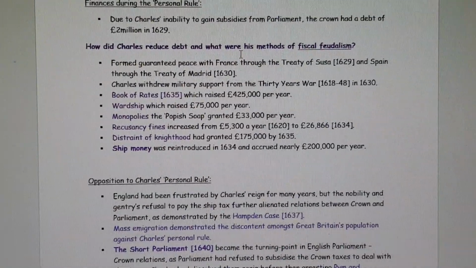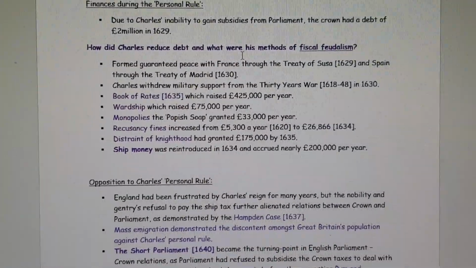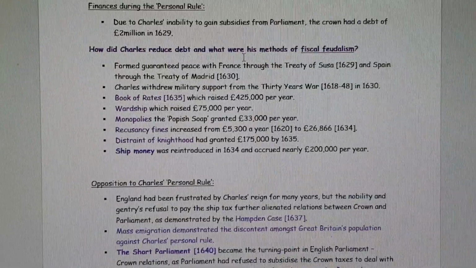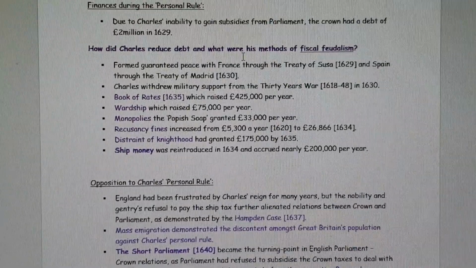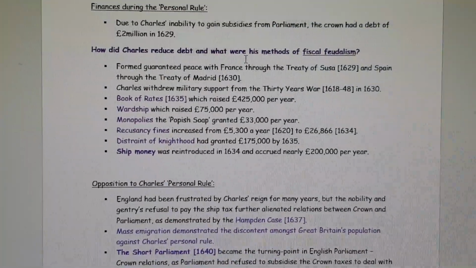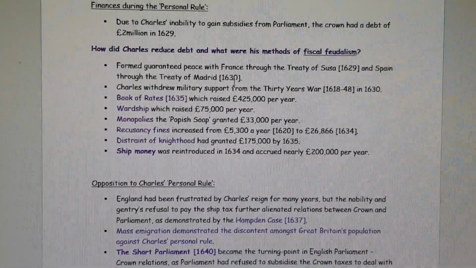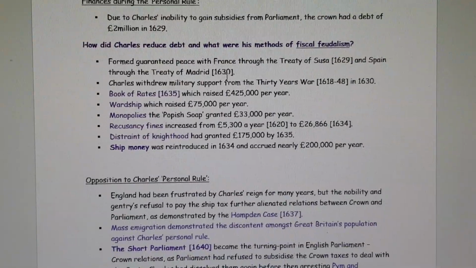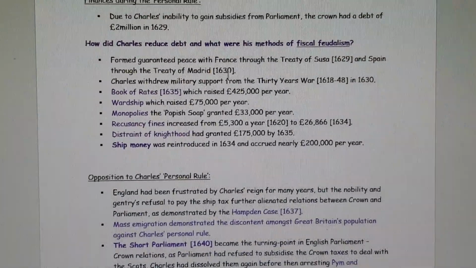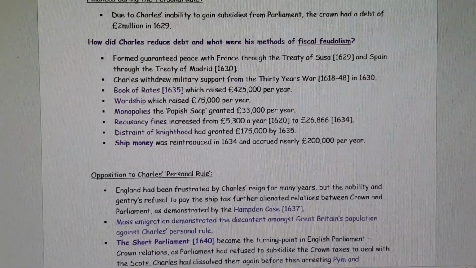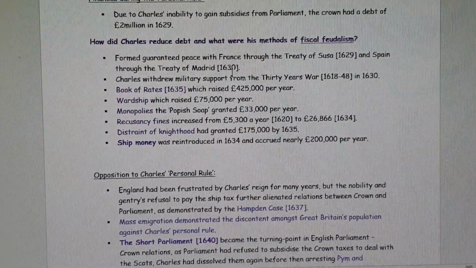It was a very successful way of Charles gaining power, but it was very controversial because ship money should have only been taxed at times of war. Obviously, though, Charles had ended conflicts or potential conflicts with Europe 4 years prior to this. So he's actually collecting ship money at times of peace, which is not the intention of the ship money tax. It was meant to be there for times of war.